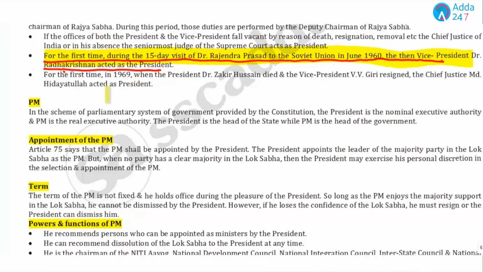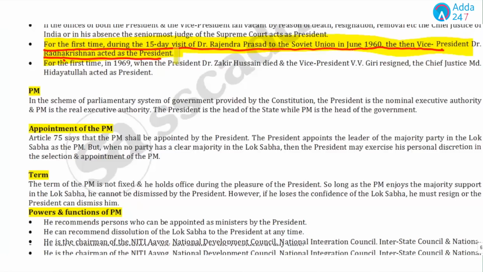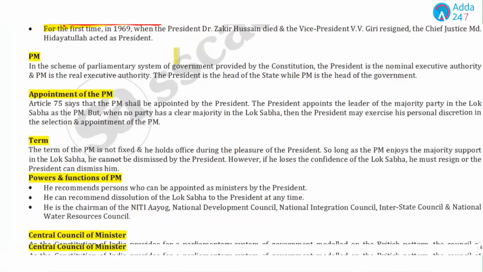Students, the way I am reading it, this is the way you should follow for the GS portion. You can't learn everything. You can't mug up all the things. You have to do it like this only. Just read, and for sure whenever there is a question related to that topic, by seeing the options, you will be able to mark the answer correctly. Now let's discuss some more important topics.